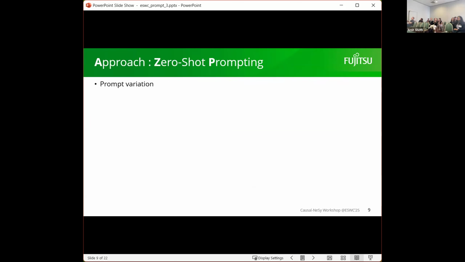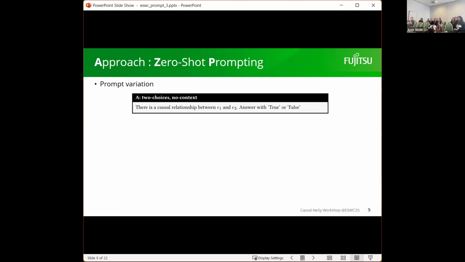And here are the real prompt variations that we used in the experiment. We experimented with several variations. The first is we provide choices to the LLM without using any context. So here, there is a statement, there is a causal relationship between A and B, and then we ask the LLM whether the statement is true or false, without providing any other context or information.